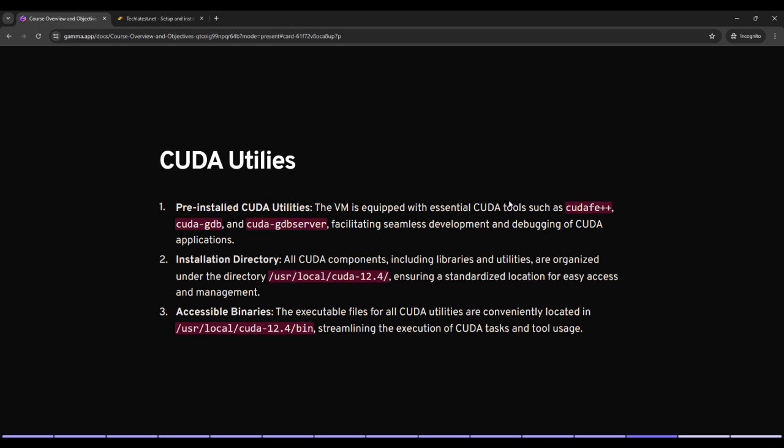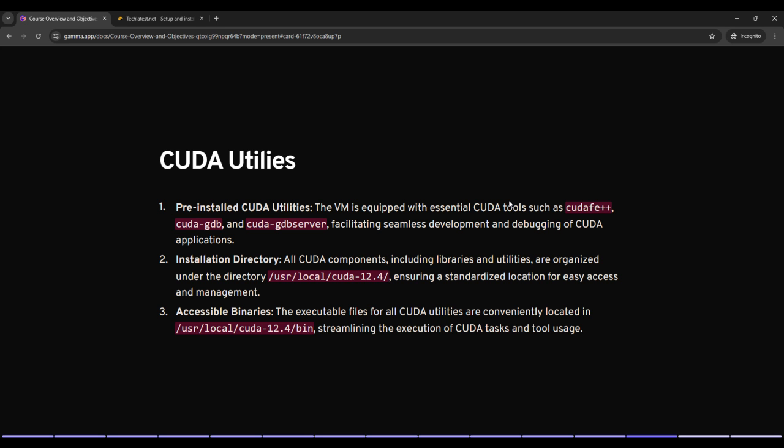On your system, some of the essential CUDA tools that are pre-installed include CUDA FE++. This tool is crucial for compiling CUDA applications. It converts CUDA C++ code into a format that the CUDA compiler can process. CUDA GDB. This is a powerful debugger, specifically designed for CUDA applications, allowing you to debug your GPU code efficiently. Then CUDA GDB server. This tool works in conjunction with CUDA GDB, enabling remote debugging of CUDA applications.